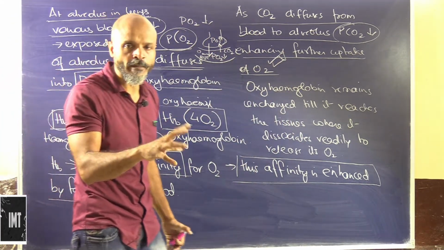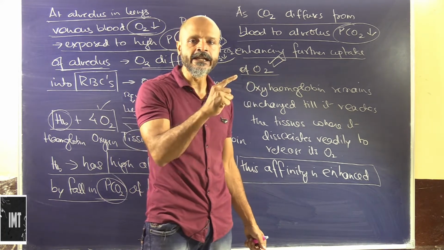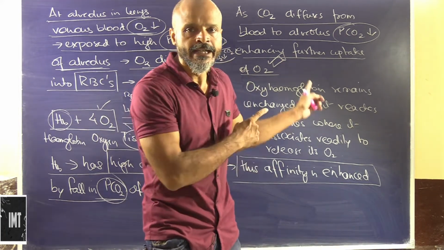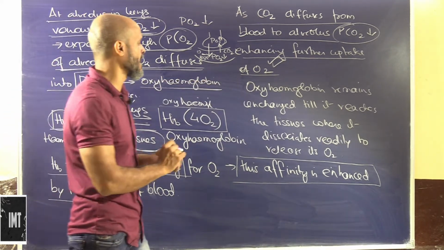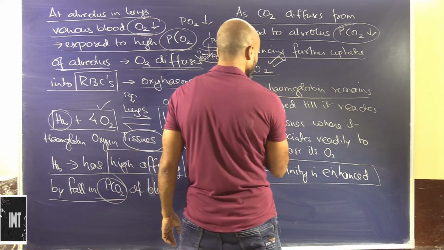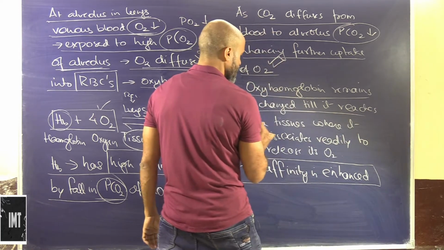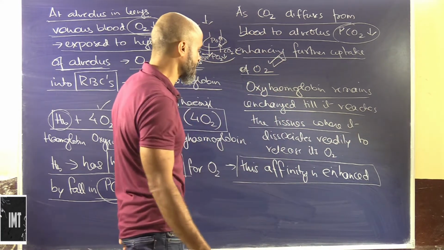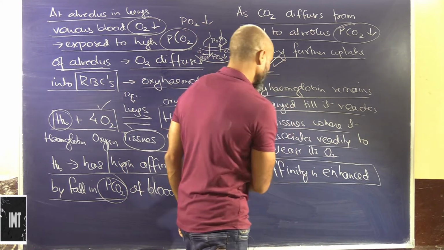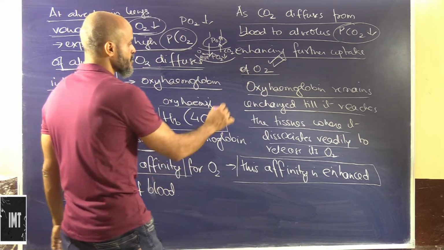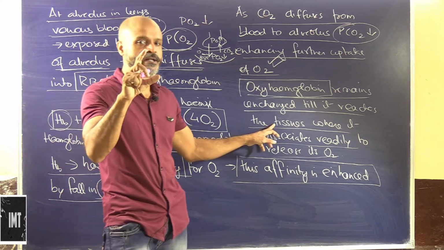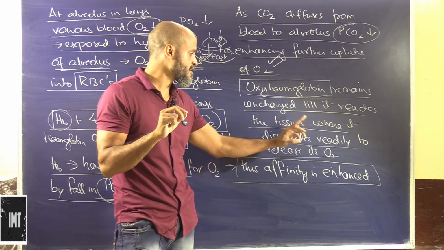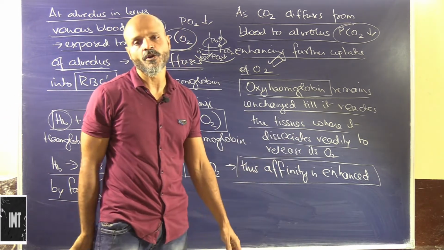Hemoglobin already has an affinity for oxygen, and this affinity for oxygen is enhanced by the expulsion of carbon dioxide. So oxyhemoglobin remains unchanged till it reaches the tissues, where it dissociates readily to release its oxygen.